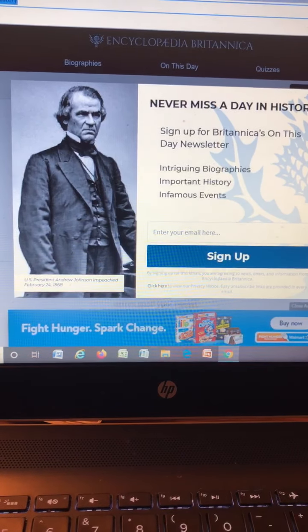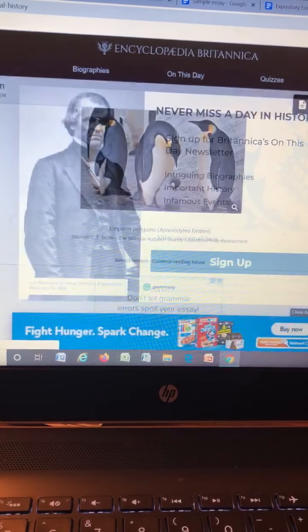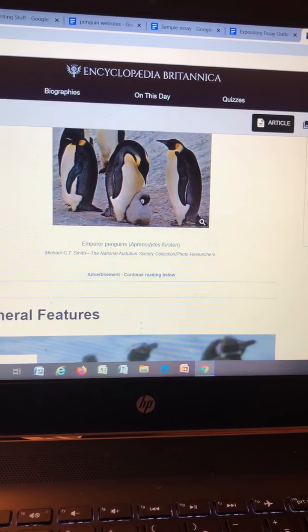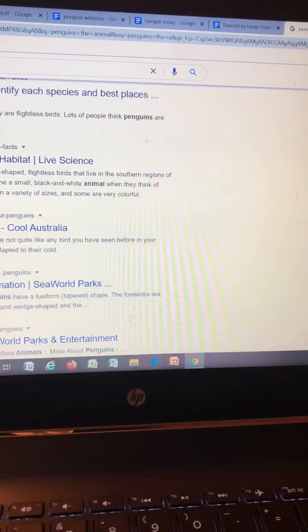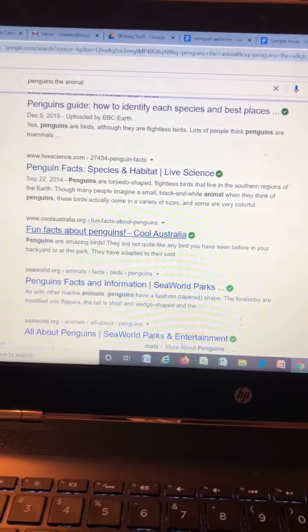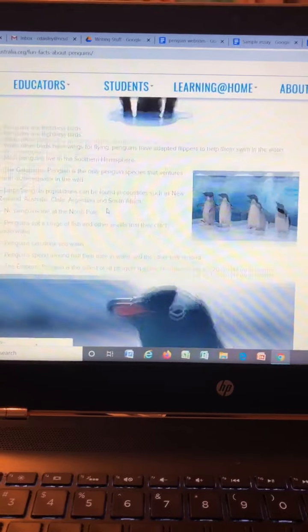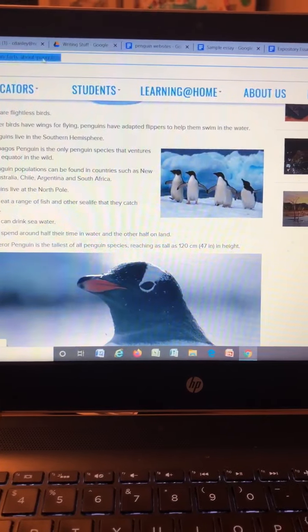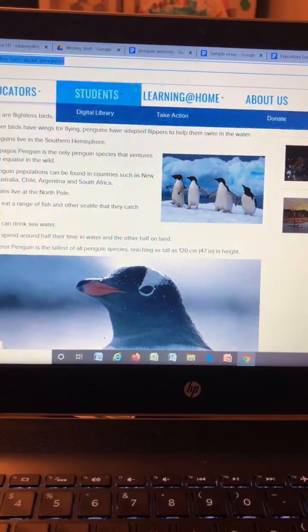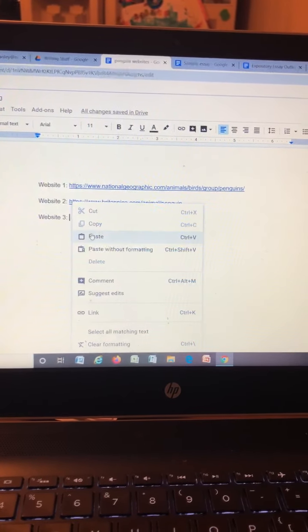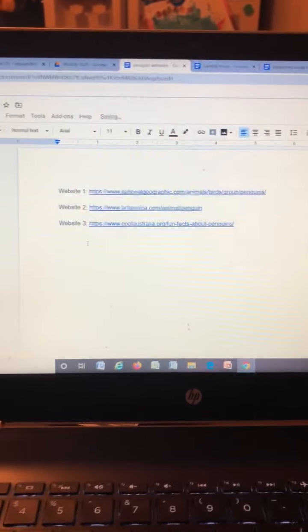So I'm going to go for website number 3. Maybe. There we go. Fun facts about penguins, that sounds like a good one. So I'm going to click on that one. Okay, so they just listed a bunch of facts. So I'm going to highlight that one, copy it, and whoops, wrong document, too many documents open, paste it. Okay, so now I have my 3 websites.